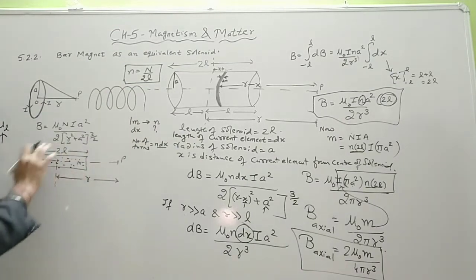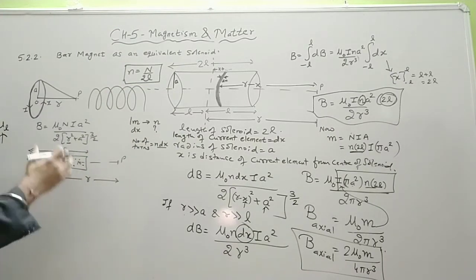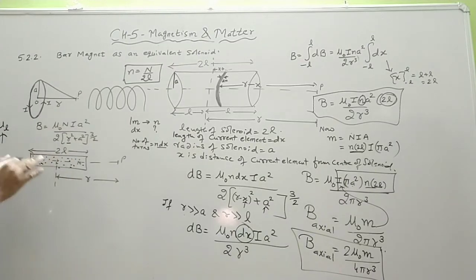Here also we have one face as north, other as south. So all atoms, we will see that they will align in the same direction. If they perfectly align in the same direction, it will be ferromagnetic, otherwise it is para or dia. We will see that thing. But if there is a magnetic property of any substance, then it can be understood in terms of the circulatory current. That was the Ampere hypothesis.